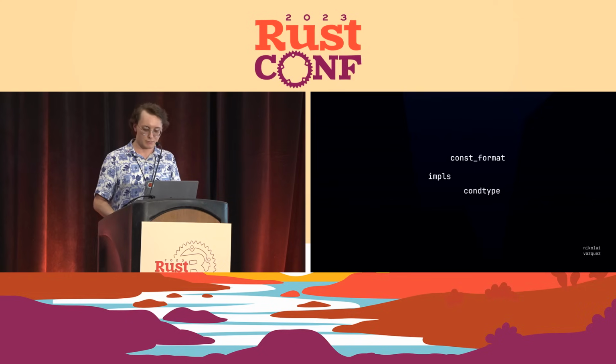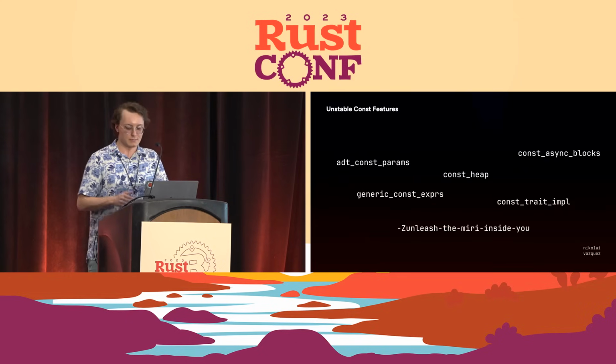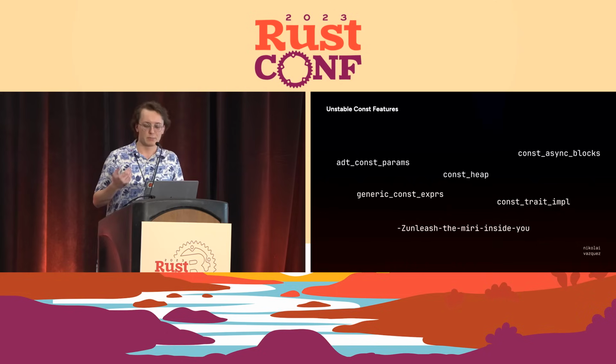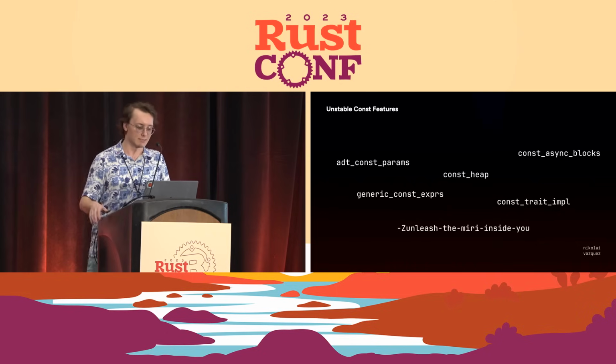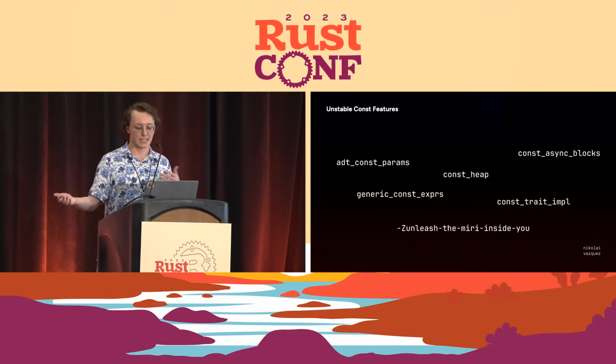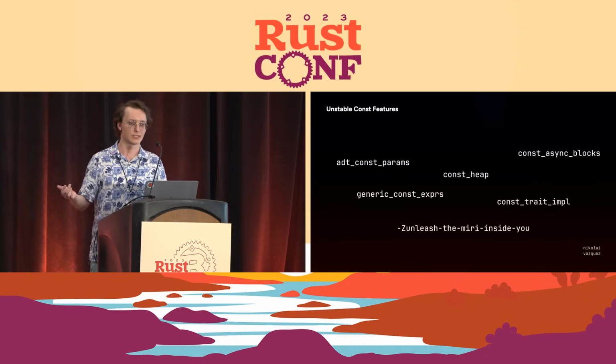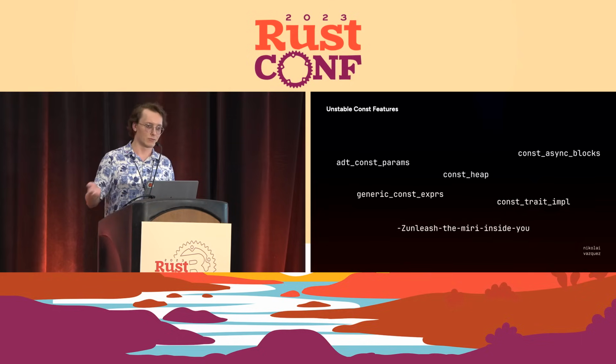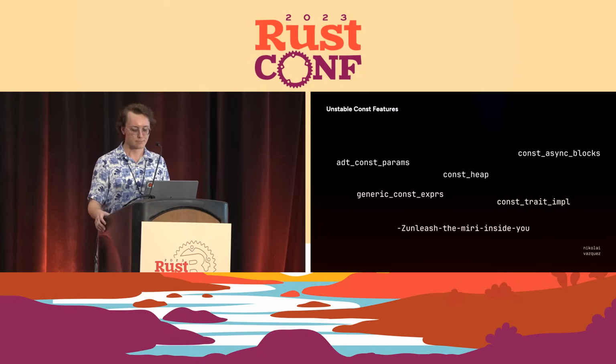And beyond that, there's more capabilities that are on the horizon. So there's various features that I think a lot of people are excited for that are being developed. Specifically, const heap will end up allowing allocating vectors at compile time and then essentially creating what would be equivalent to a slice at runtime without doing any runtime allocation because it's at compile time.